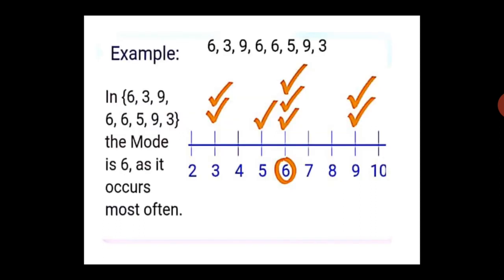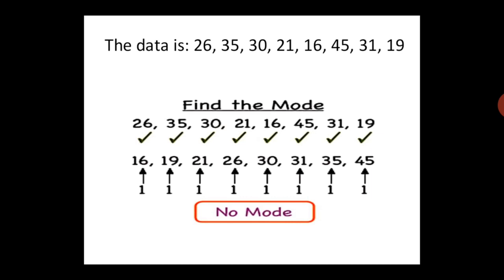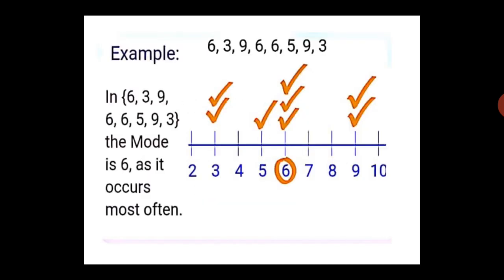Let's take an example. The data is 6, 3, 9, 6, 6, 5, 9 and 3. Here we have represented all these numbers on the number line, and every time a number is written we have put a tick for that. Very clearly we can see that 3 is written 2 times, 5 is written 1 time, 6 is written 3 times, 9 is written 2 times.